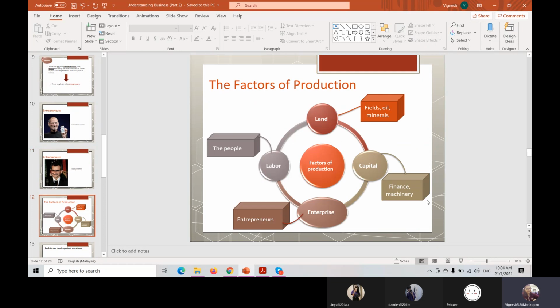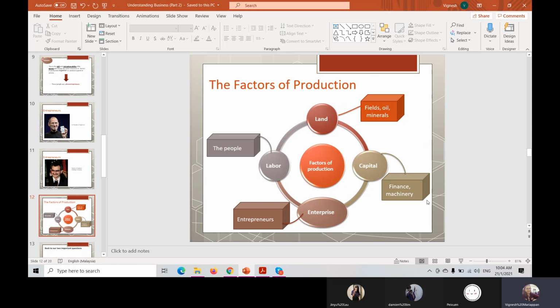Okay, can you see the mind map that teacher created here? It's an easy way for you to understand the factors of production. One is land, one more is capital, enterprise, labor. Please remember these four factors of production. Just now teacher said enterprise is the person willing to take risks to produce the goods and services, the entrepreneurs.